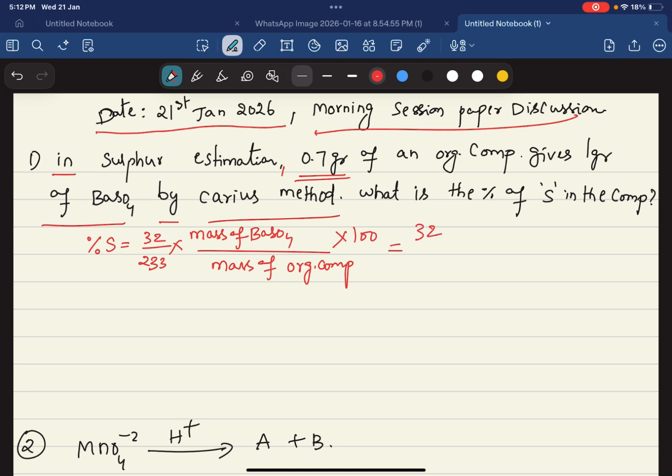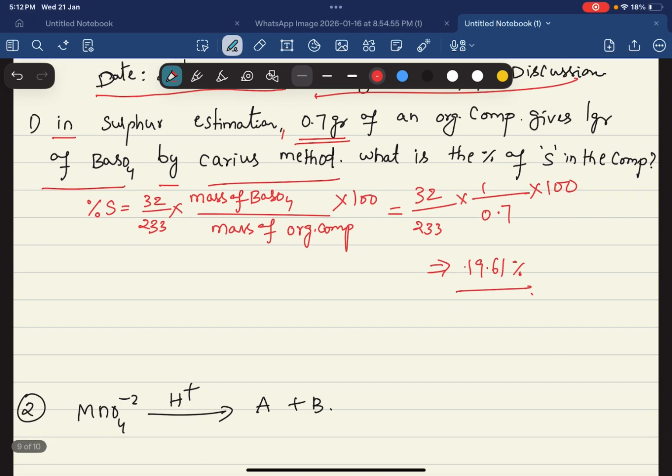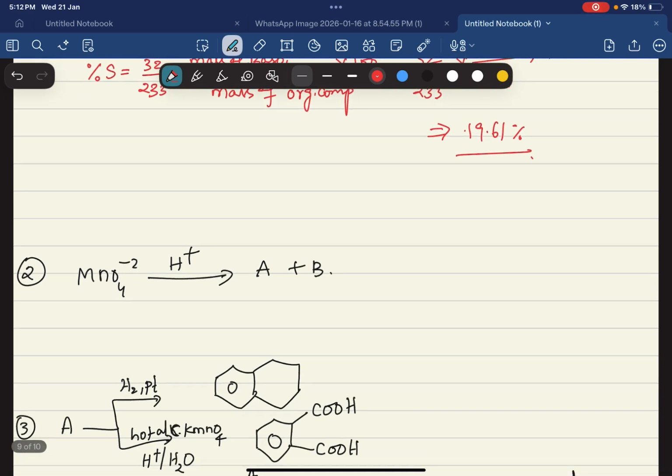So 32 by 233 into mass of BaSO4, which is 1 gram, by mass of organic compound, which is 0.7 grams, into 100. If you simplify this, you will get 19.61 percent. Since we are making a video, we cannot calculate for a longer time.